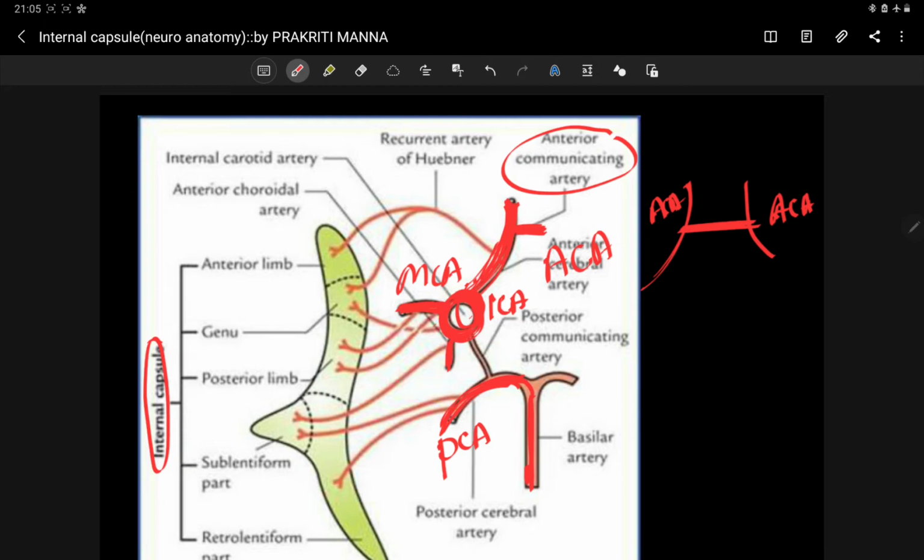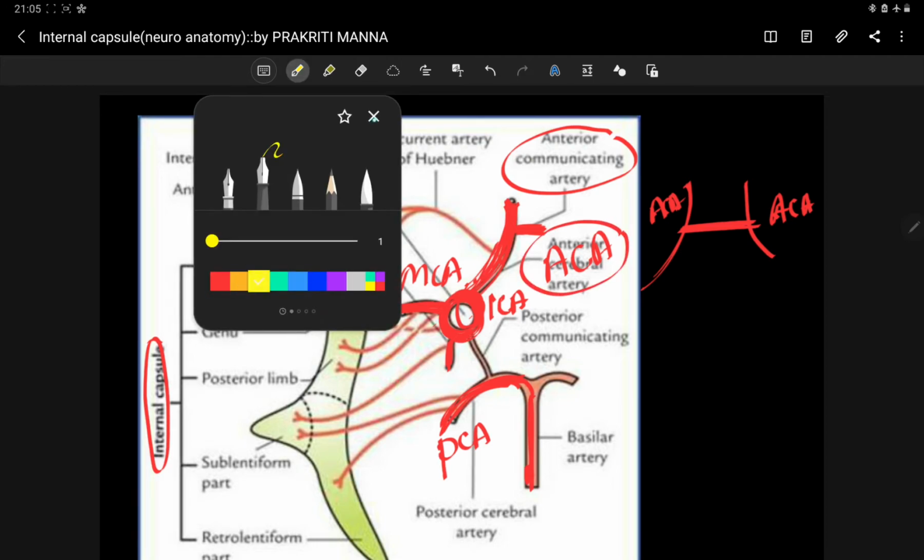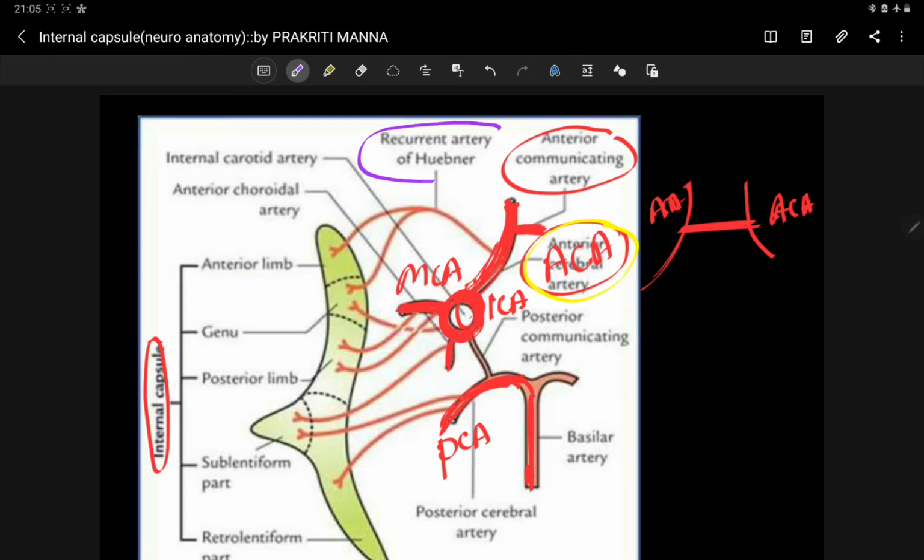I already told you the anterior cerebral artery gives the recurrent artery of Hubner, or middle striate artery. The recurrent artery of Hubner comes from the anterior cerebral artery and supplies the anterior limb and the genu of the internal capsule.